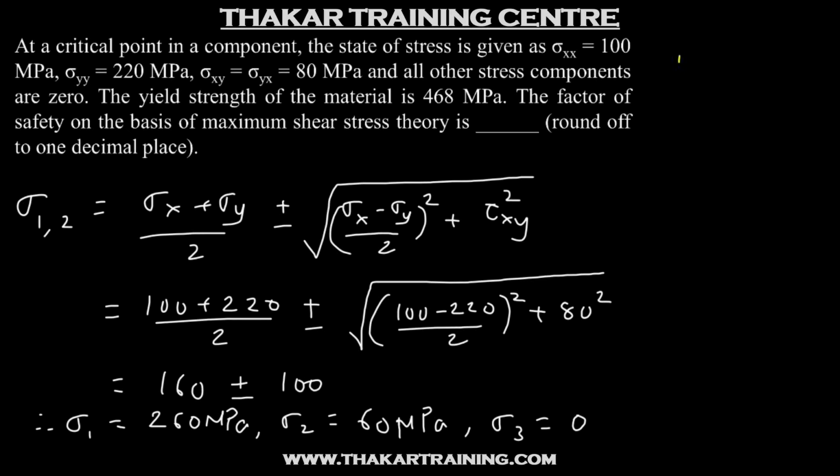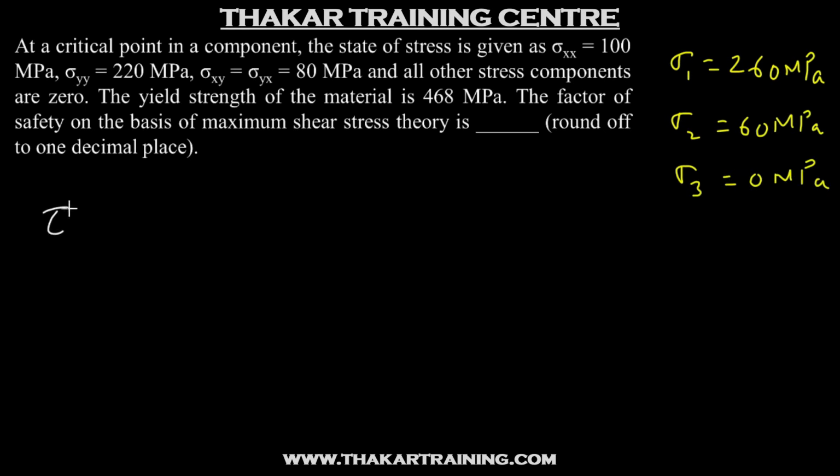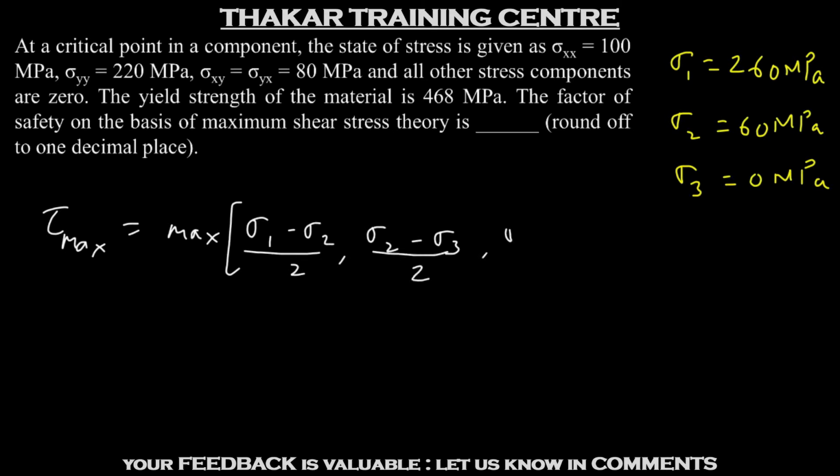So I'll note down the values on the side. Sigma 1 is 260, sigma 2 is 60, and sigma 3 is 0. Now tau max will be given by maximum of sigma 1 minus sigma 2 by 2, sigma 2 minus sigma 3 by 2, and sigma 1 minus sigma 3 by 2.